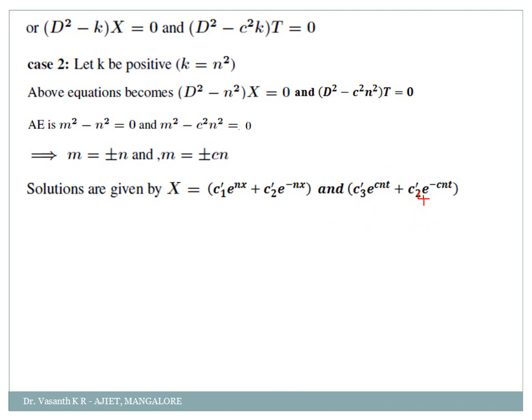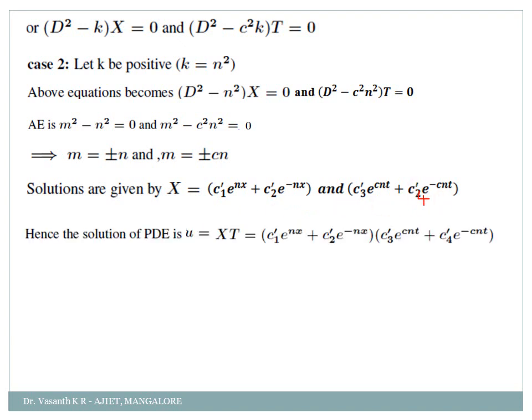Okay, so then m is equal to plus or minus n, x is equal to c1 into e power nx plus c2 dash into e power minus nx, and this is for t. t will be equal to c3 dash into e power cnt plus, it should have been c4, one second my dear students. Plus c4 dash into e power minus cnt. So therefore the final solution will be u equal to X(x) T(t), write the value of X into the value of T. This is your second case.